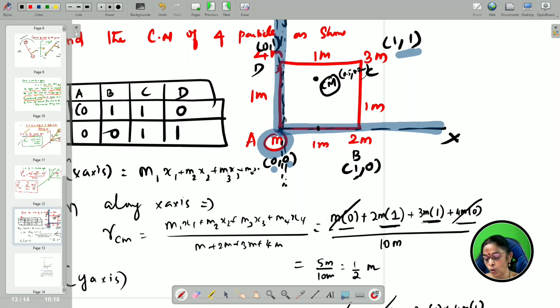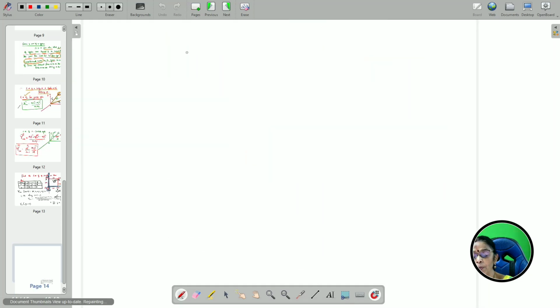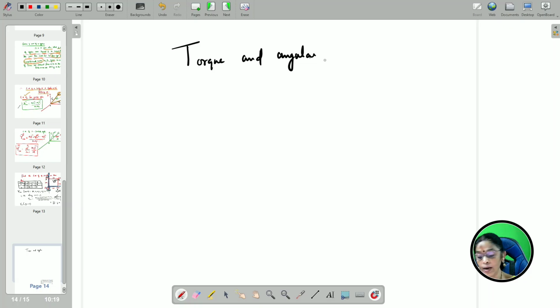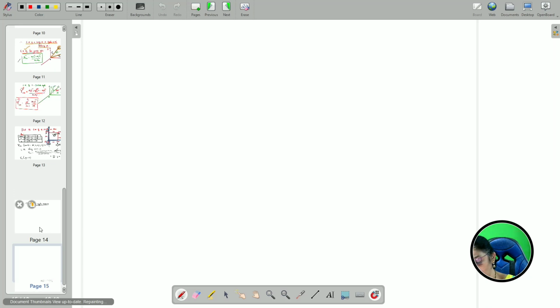Now let us go to the next topic, that is torque. Let us go to the next topic called rotational motion, torque and angular momentum. These are very important topics. Let us go to torque and angular momentum. Beforehand, I want you to learn the center of mass of certain rigid bodies, which you can always learn. As well, you also need to know about the motion of the center of mass. So, let us see the motion of the center of mass and then come back here.